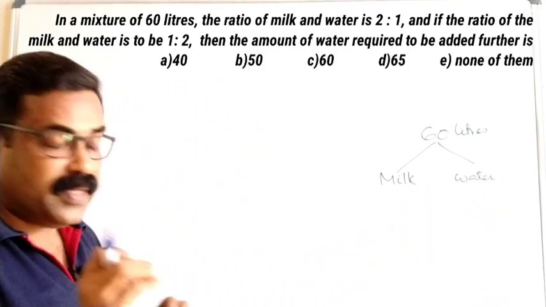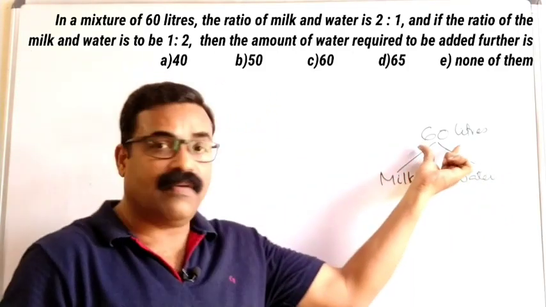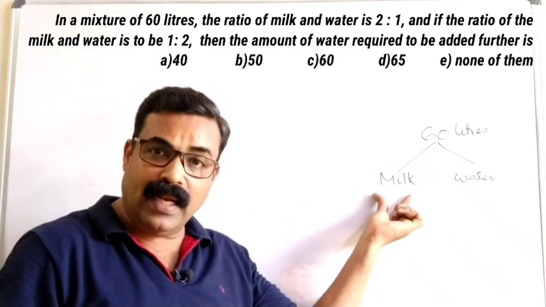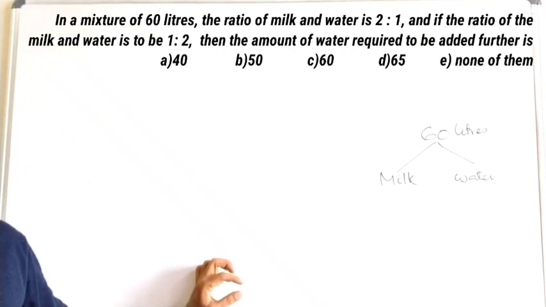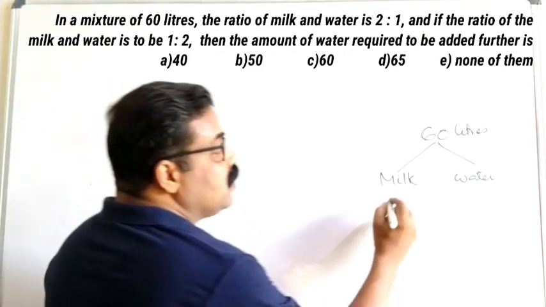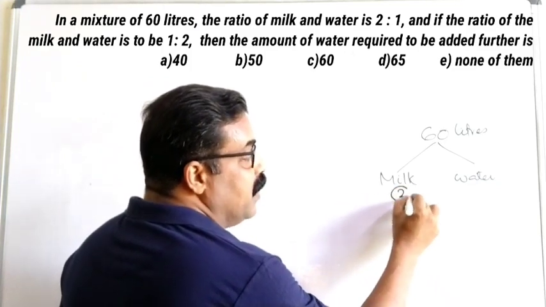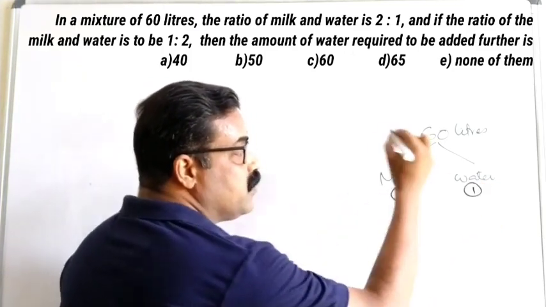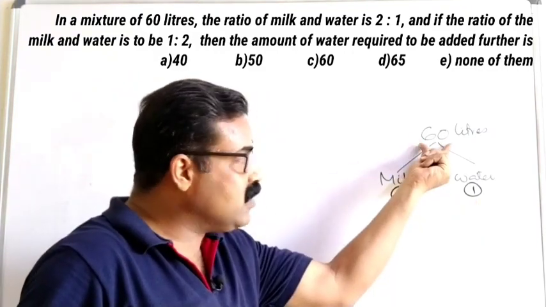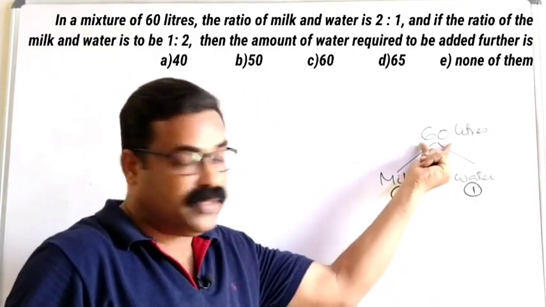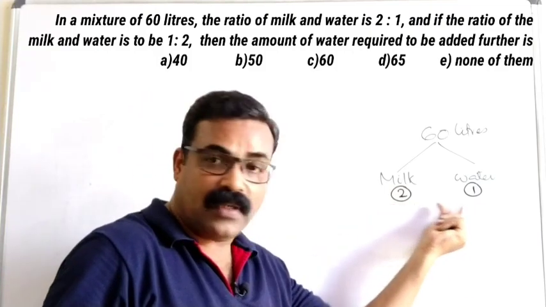Understand very clearly. The 60 liters we have includes milk and water, which is in the ratio 2 is to 1. So 2 parts is milk, 1 part is water. Total we have 60 liters, divided in 3 parts.